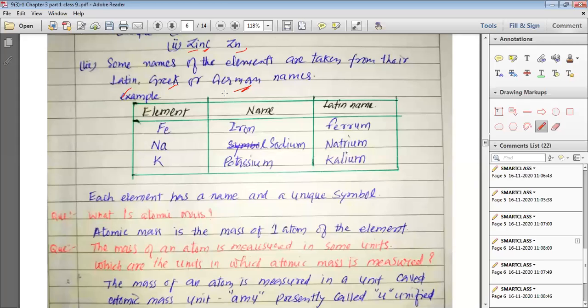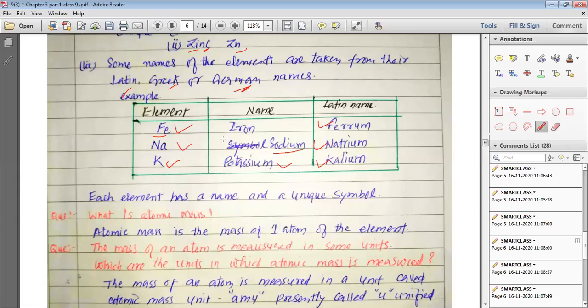So there are a few examples from which we can understand the symbols of various elements which were taken from their Latin or German names. Let us first look at iron. Iron in Latin is known as ferrum, and that is why the symbol is taken as Fe. Sodium in Latin is known as natrium, and that is why the symbol of sodium is taken as Na. Potassium in Latin is known as kalium, and that is why, my dear students, we have taken the symbol for potassium as K.